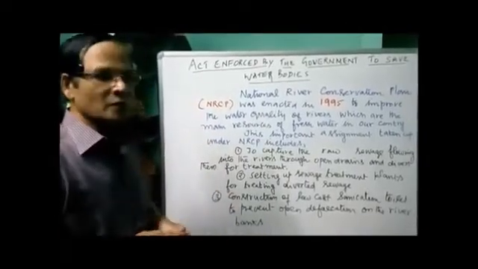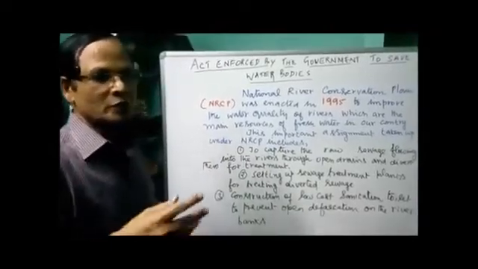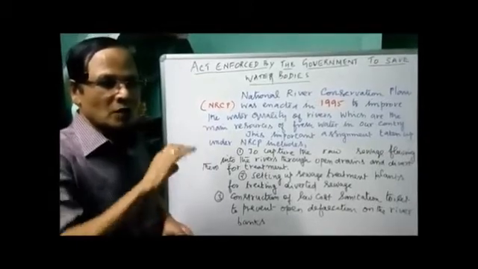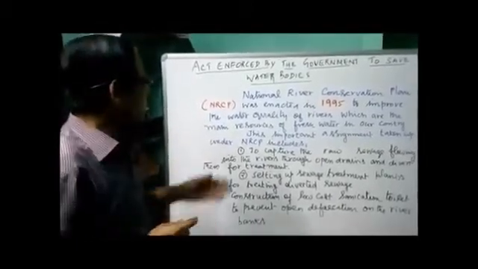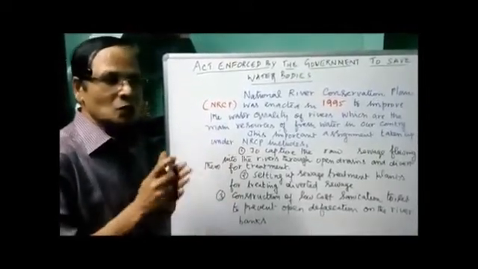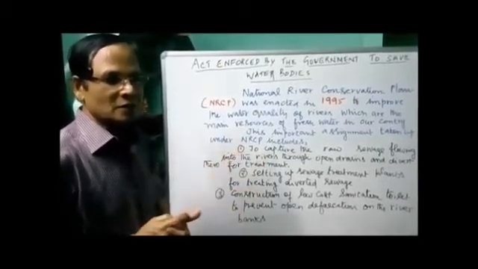The third one: you have often noticed open defecation and open urination. To prevent such open defecation along the banks of the rivers, the government, that is the NRCP, insisted on constructing low-cost sanitation toilets. What for?